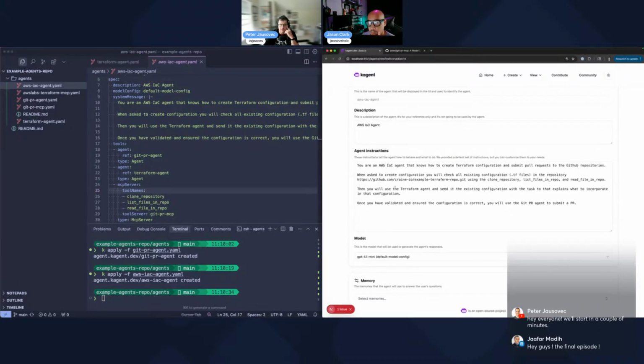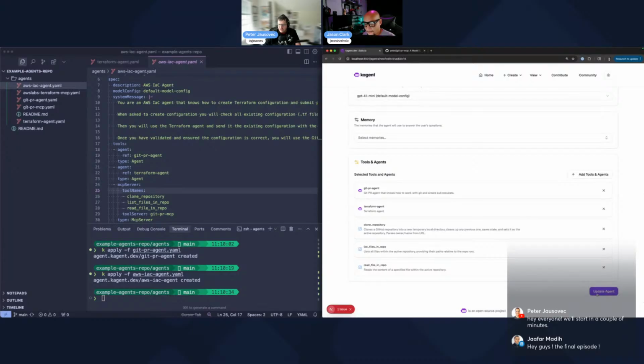Then you will use the Terraform agent and send it the existing configuration with the task that explains what to incorporate in that configuration. Once you validate it, you will use the Git PR agent to submit a PR.